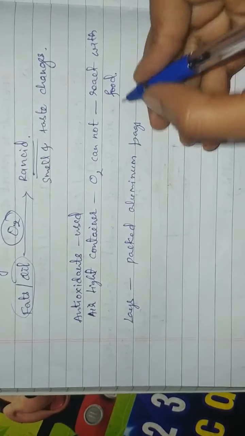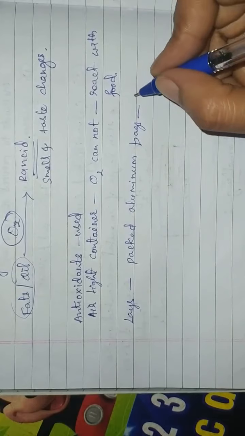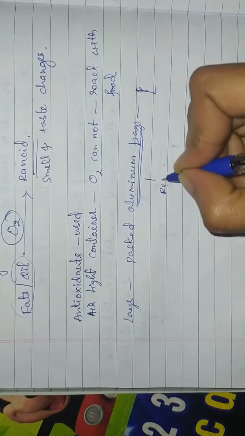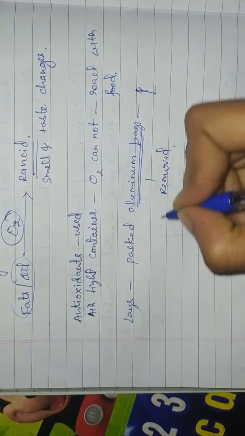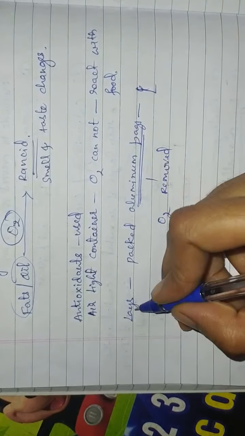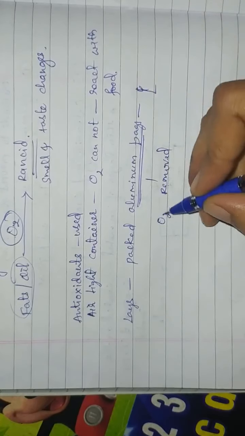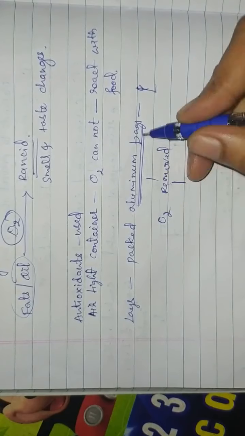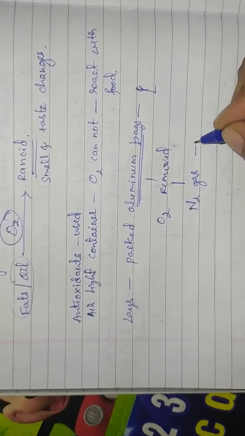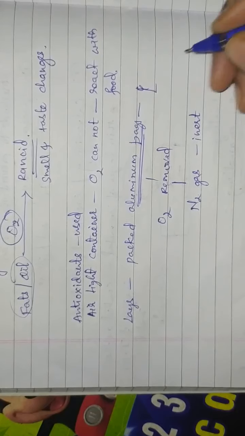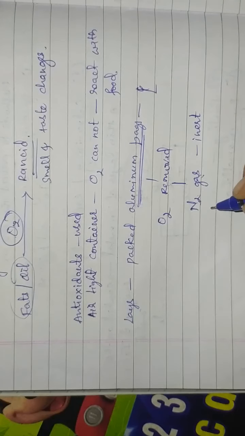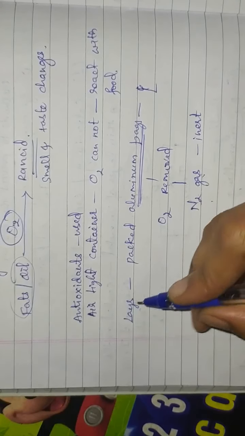Before packing, the oxygen present in the aluminum bag is removed and that bag is flushed with nitrogen gas. Nitrogen gas is an inert gas. Why is it filled inside the Lays packets? Because it is inert and does not react with the chips present inside.